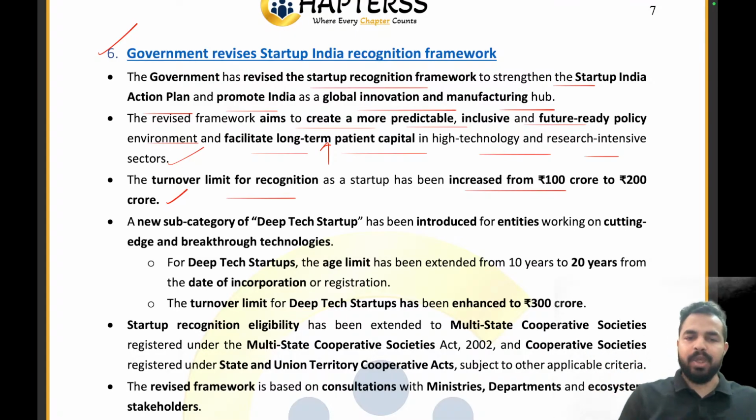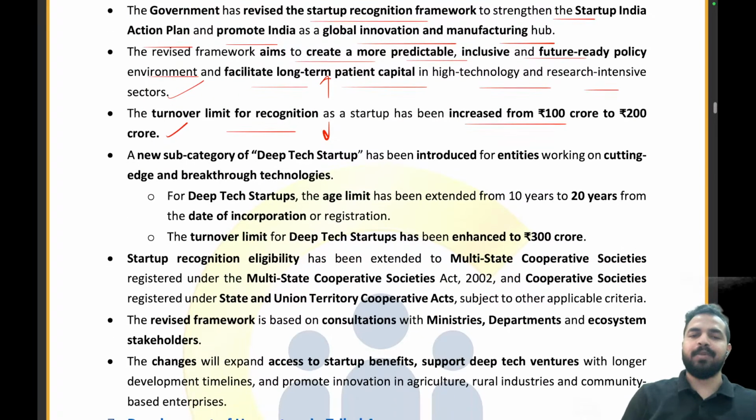And a new subcategory of deep tech startup has been introduced. So guys, two things are there. One is that the turnover limit has been increased. The other thing is that a new subcategory has been launched, that is the deep tech startup. Right? For the deep tech startup, the age limit has been increased from 10 years to 20 years. See guys, earlier we covered the part, right?